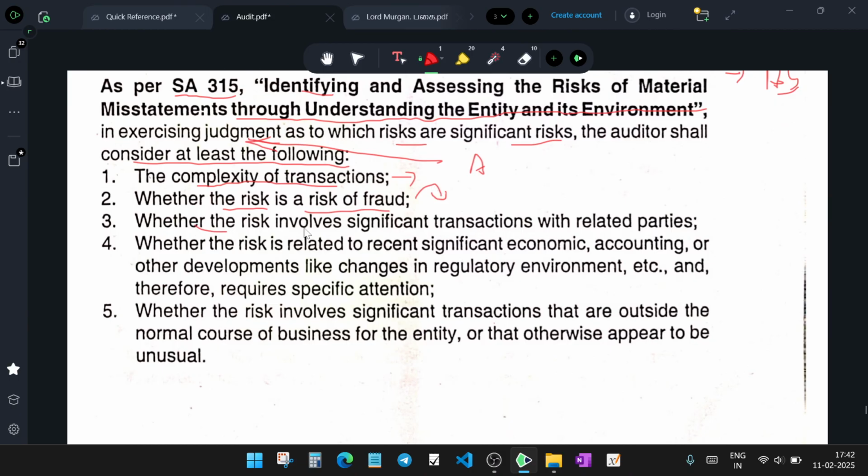You should find whether the risk involves significant transactions with related parties. Whether the transactions are significant. Why is the transaction significant? Because it is with a related party.